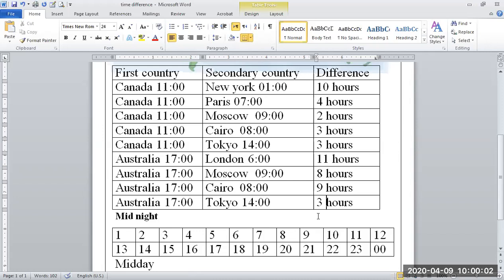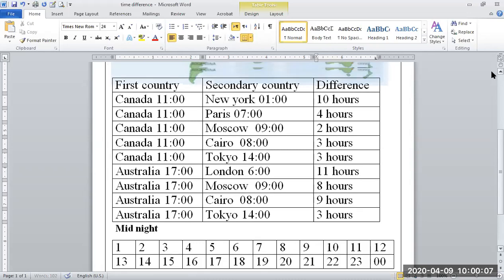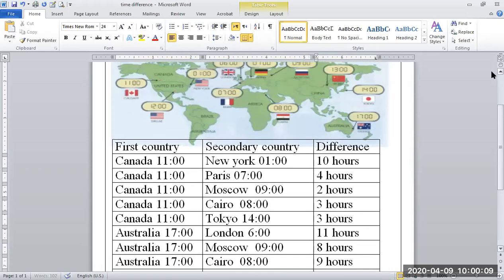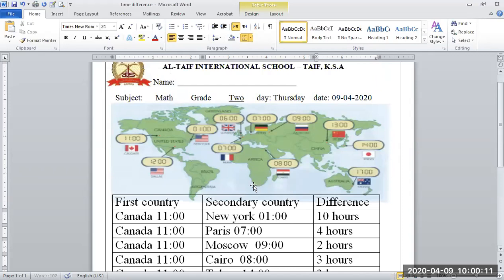This is how we find the time difference between different countries. And this gives you the time in different countries at the same time. This depends upon the time zone. Okay, some countries are ahead and some behind.